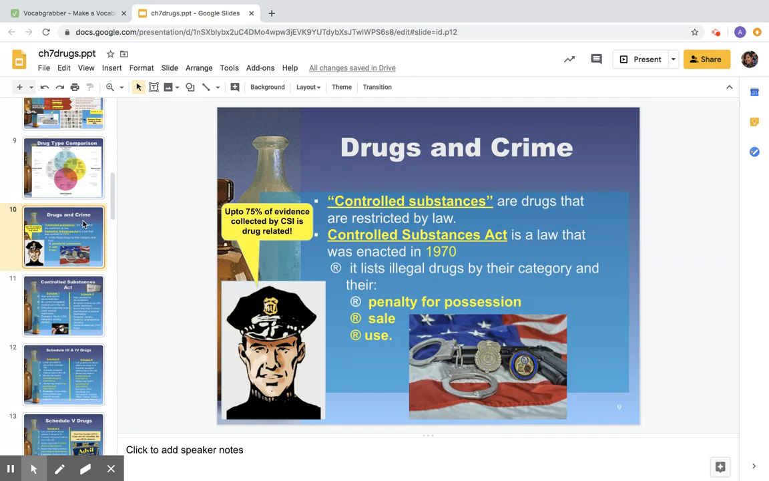So as I said earlier, 75% of evidence collected by CSI is drug related. So definitely a problem in the United States and I'm sure worldwide. So controlled substances in the 1970s required that we create a law known as the Controlled Substances Act.